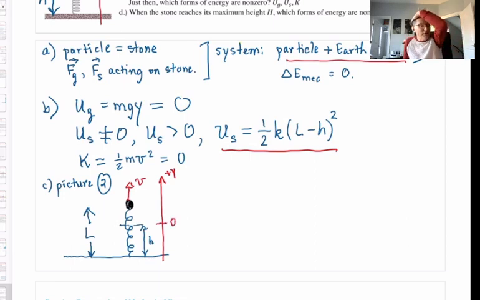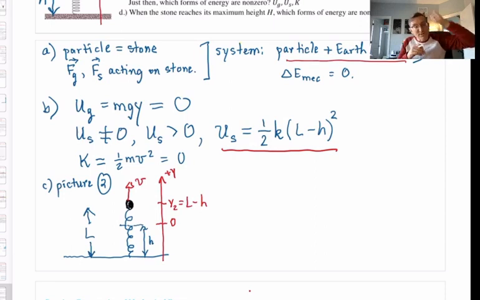So now, what's the y-coordinate of the stone in picture 2? y2. I don't think it's too hard to see that that's L minus h above the origin, right? L minus h above the origin. Okay, that's my picture 2, showing what's going on at the moment in the problem in part C.